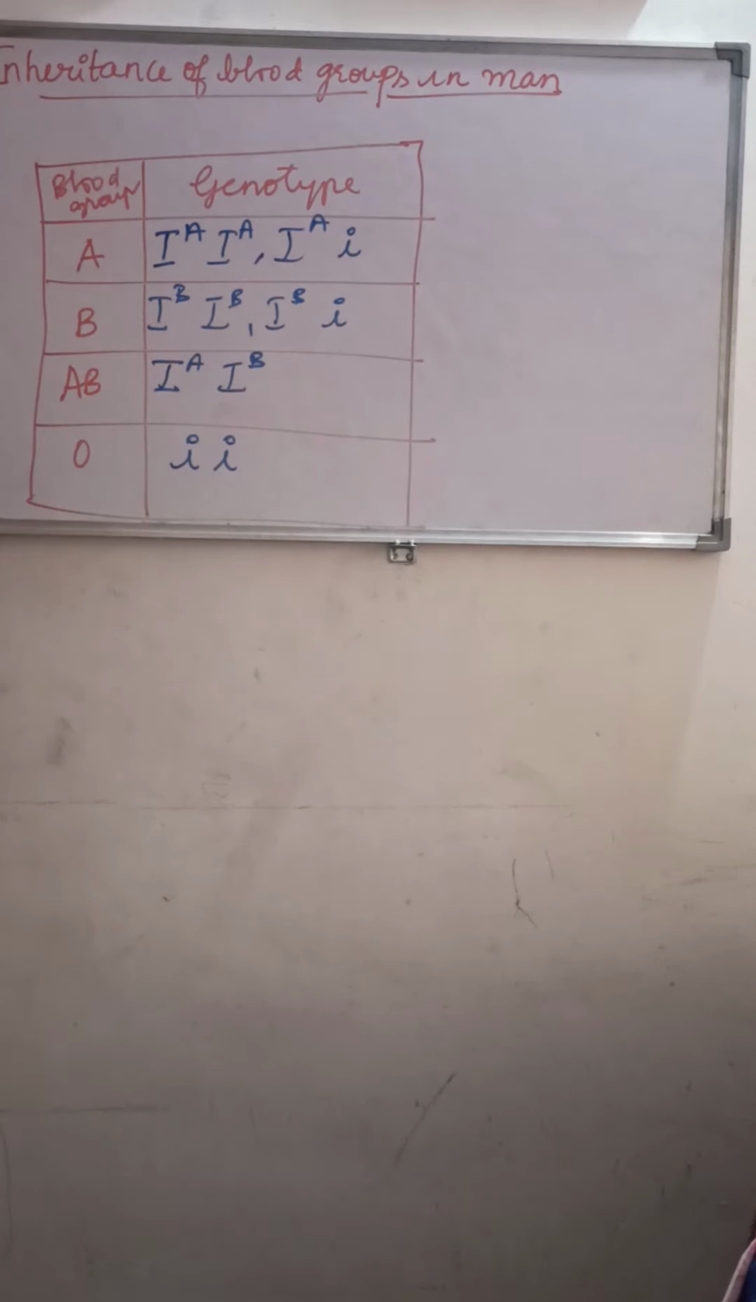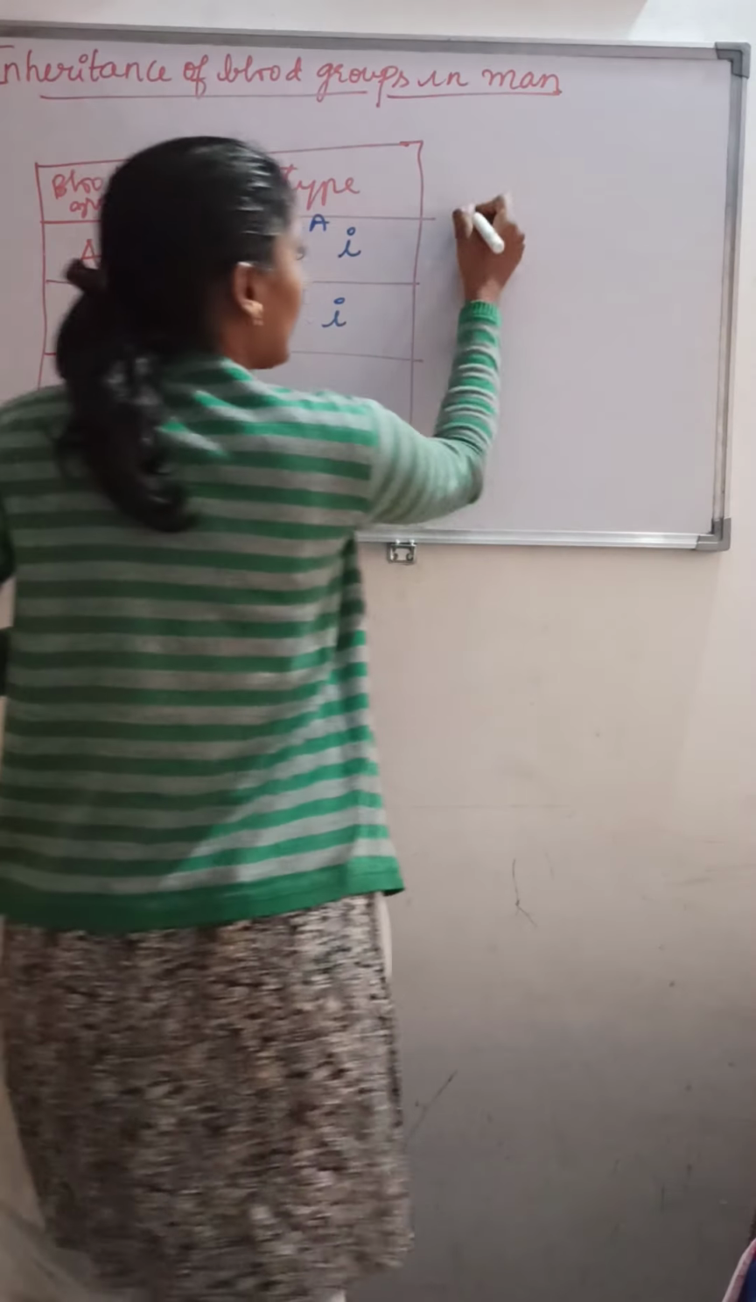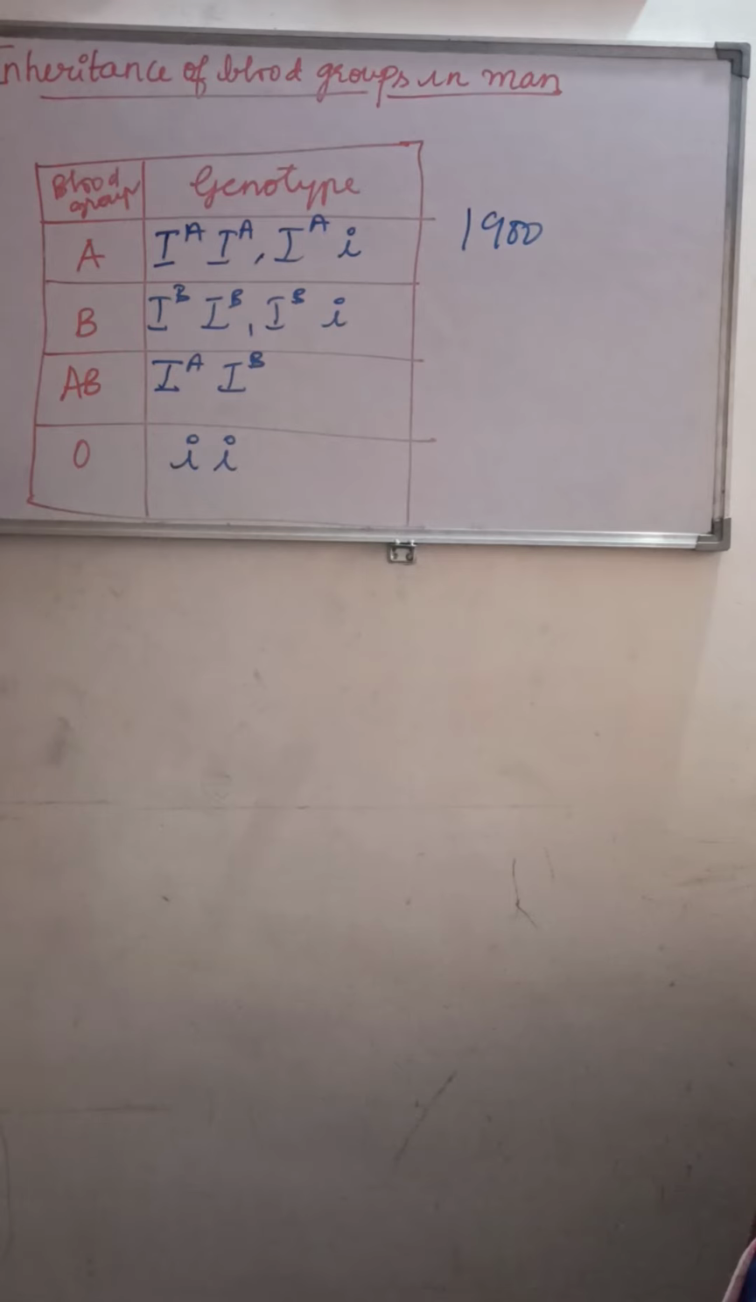Understood? Now we'll move on. What are the four types of blood group? A, B, AB and O. On what basis have these blood groups been identified? On the basis of the antigen and antibody reaction, the blood groups can be identified. As I said earlier, Karl Landsteiner in 1900 identified the four types of blood group, that is A, B, AB and O.